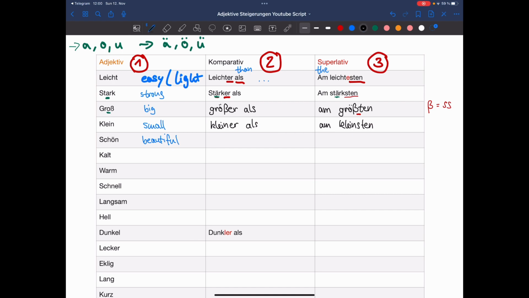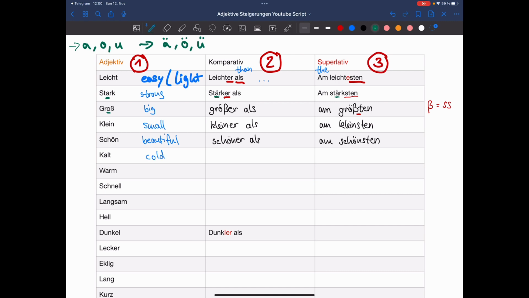Okay, next one, schöner als, more beautiful than. And the superlative form is am schönsten, the most beautiful. Next one is kalt. Kalt means cold.